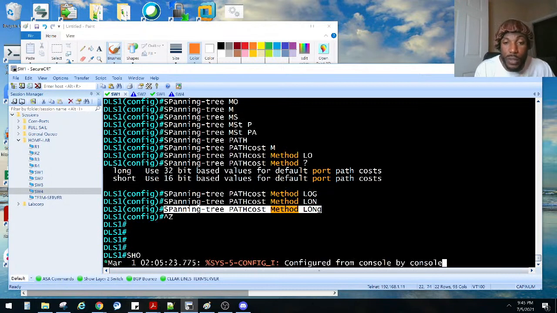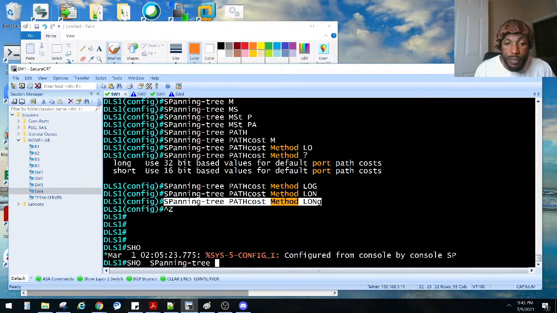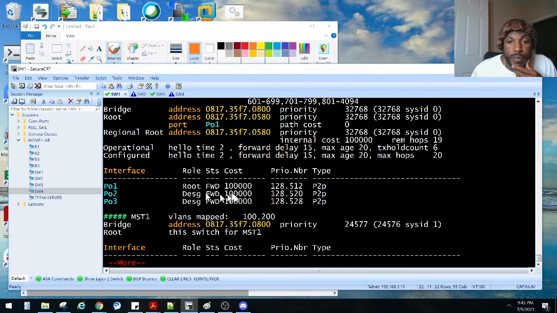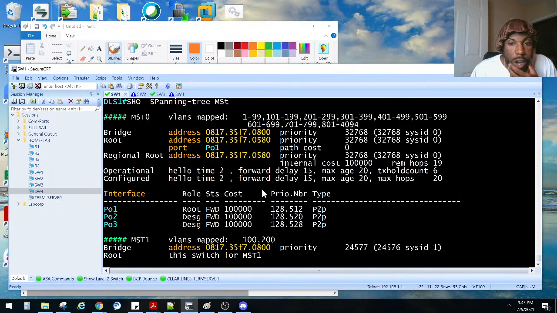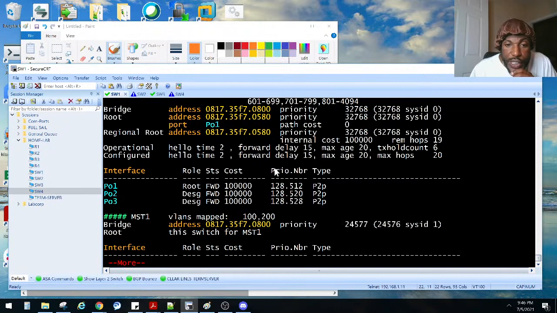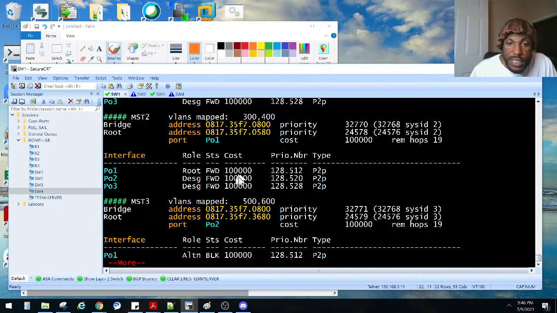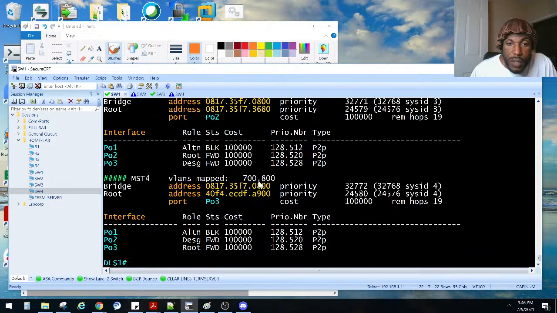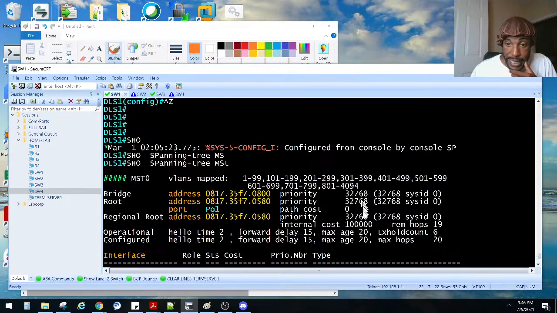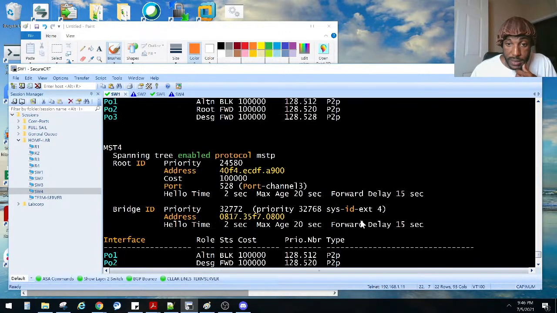Does it change the display or whatever? Let's see. So spanning tree MST. Let's just do that and see what we got. Where can you see the default port path? Where can you see the path cost change? It's still showing 100K. I want to see where it is. Was it this? Was it that right there? No, I don't think that was it. That was always like that. Internal costs.